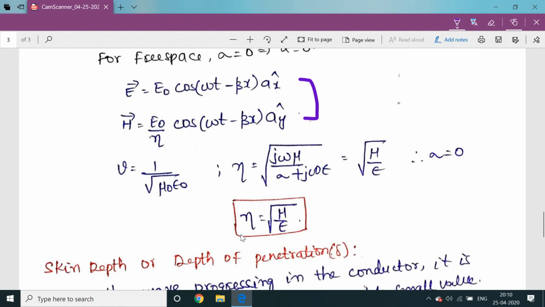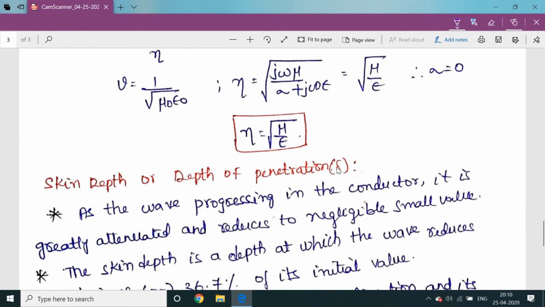So here we define another parameter called skin depth or depth of penetration. It is denoted by delta. So when do we get this skin depth concept? Whenever any electromagnetic wave is interacting with a conductive material, the mobile charges within the material are made to oscillate back and forth by the impinging fields.